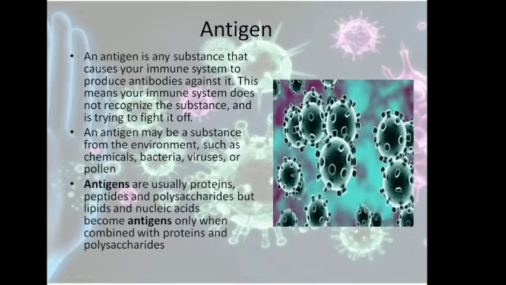Now antigens are usually proteins, peptides and polysaccharides, but sometimes lipids and nucleic acids can be antigens only in combination with proteins and polysaccharides. So the antibody will act against a specific antigen. Every type of antigen will have a specific antibody against it.